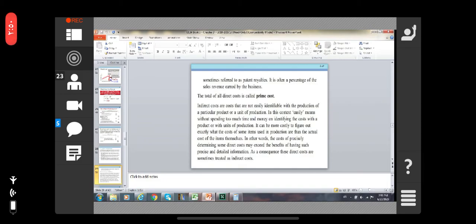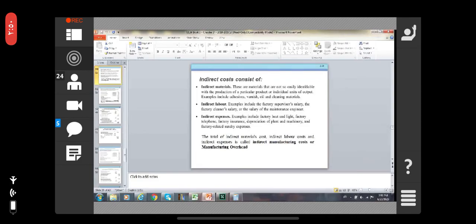It can be more costly to figure out exactly what the cost of some items used in production is than the actual cost of the items themselves. In other words, the cost of precisely determining some direct costs may exceed the benefits of having such precise and detailed information. As a consequence, these direct costs are sometimes treated as indirect costs.